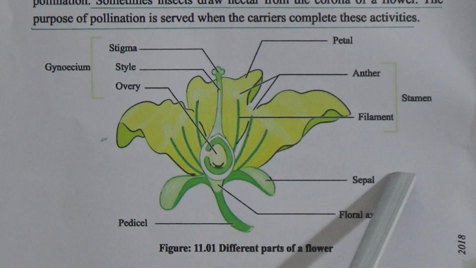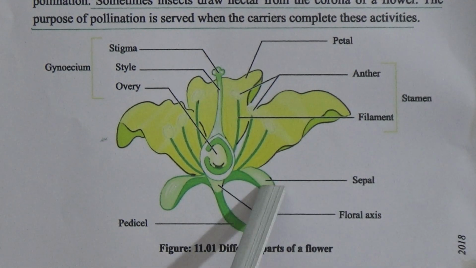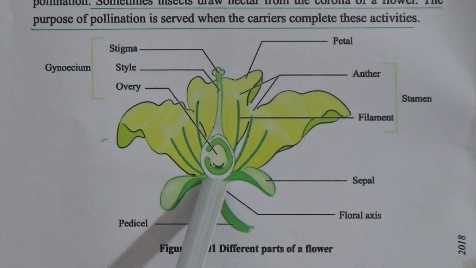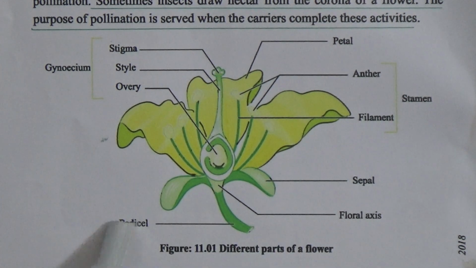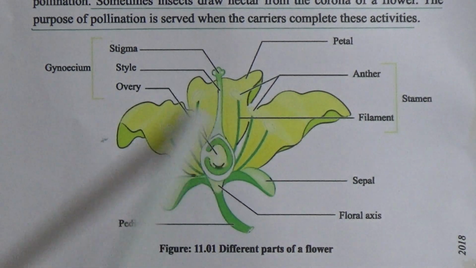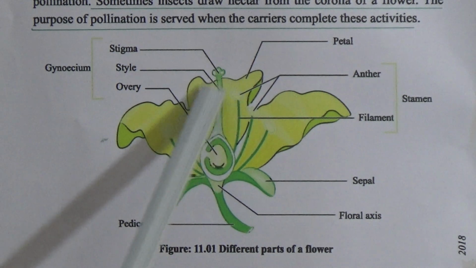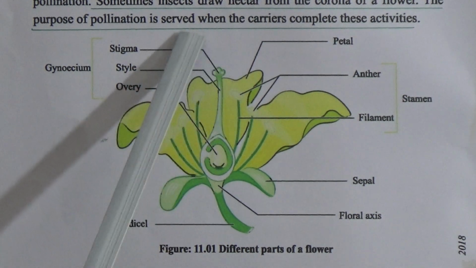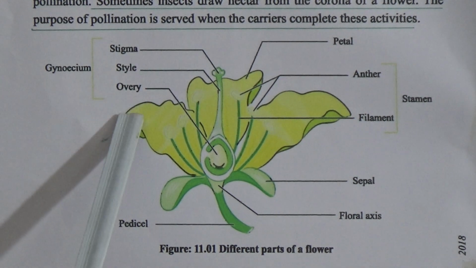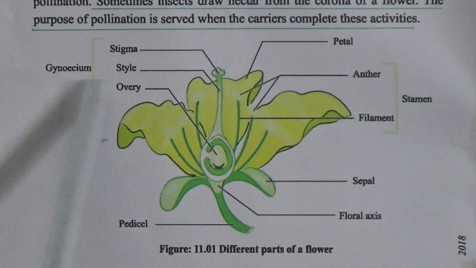Here is the sepal, this is part of the calyx, and here is the floral axis. This is the pedicel and here is the ovary. Here this is the style and this one is the stigma, and stigma, style and ovary together are called the gynoecium.